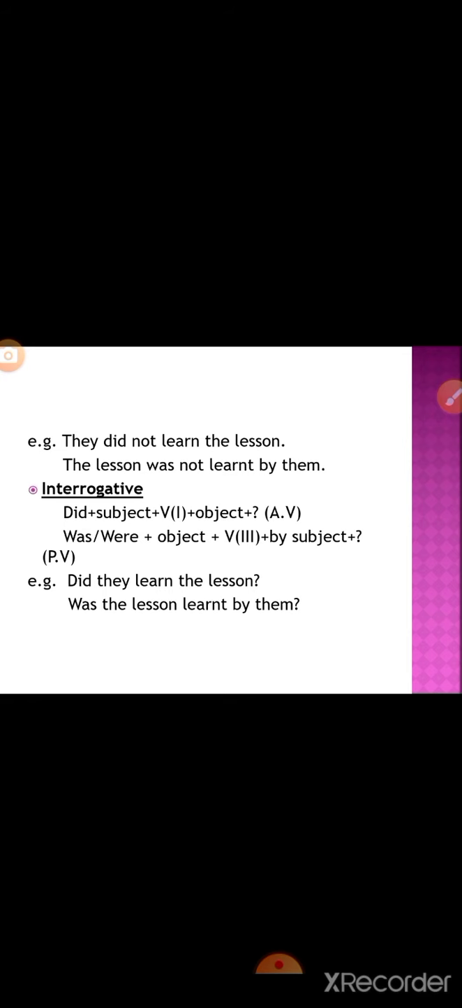Interrogative: did plus subject plus first form of the verb plus object plus question mark. For the passive voice, the was/were verb, as the helping verb, comes first in interrogative sentences: was/were plus object plus third form of the verb plus by plus subject plus question mark. Did they learn the lesson? And the passive statement: was the lesson learned by them?